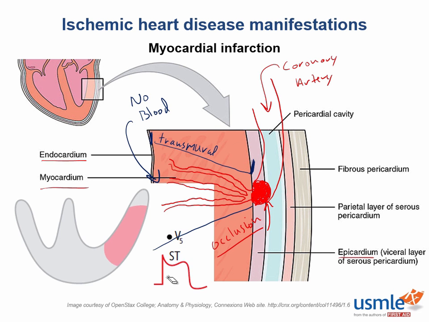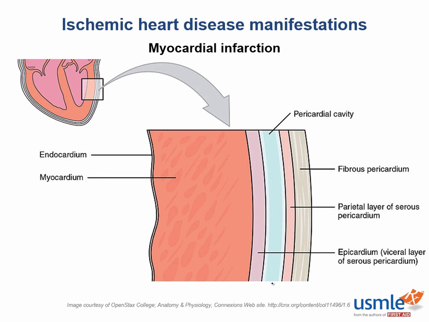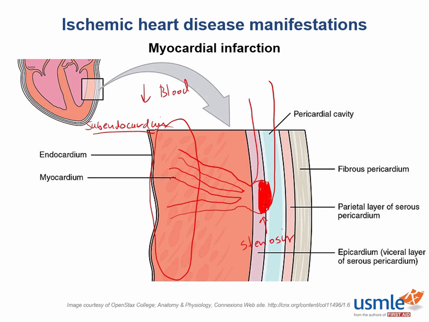In this image, the shaded red area indicates ischemia or necrosis of the entire wall of the heart. This will lead to ST segment elevations on your ECG, as well as the development of Q waves. Now, all this is in contrast to a subendocardial infarction, which is usually due to stenosis or atherosclerotic change, limiting blood flow to the area of the heart last to receive the blood. And this is the area directly under the endocardium, called the subendocardium.